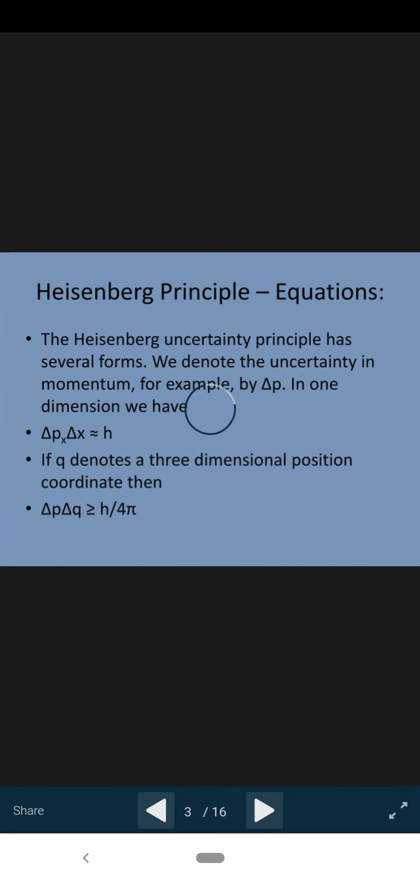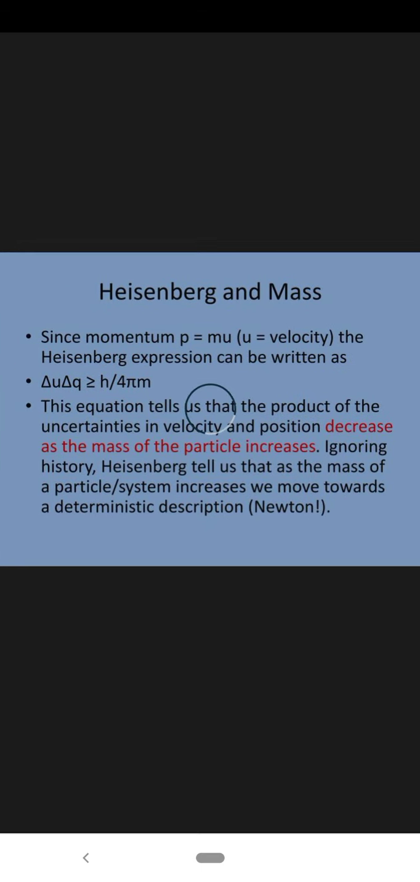The Heisenberg uncertainty principle has several forms. We denote the uncertainty in momentum, for example, by delta p. In one dimension, we can write the equation as delta p x delta x is nearly equal to h. If q denotes the three-dimensional position coordinate, then delta p delta q is greater than or equal to h upon 4 pi. This is the Heisenberg principle.